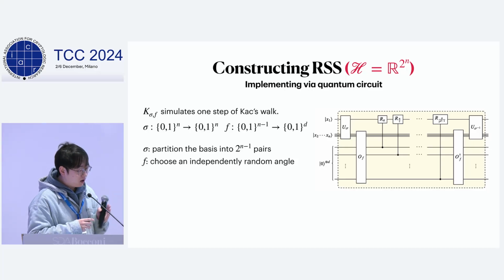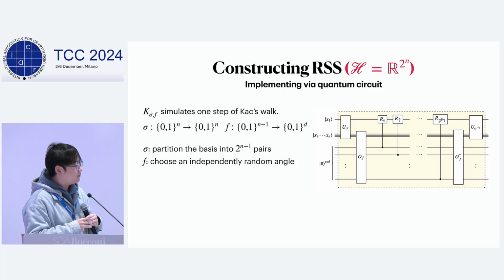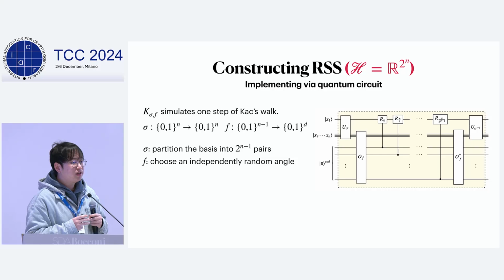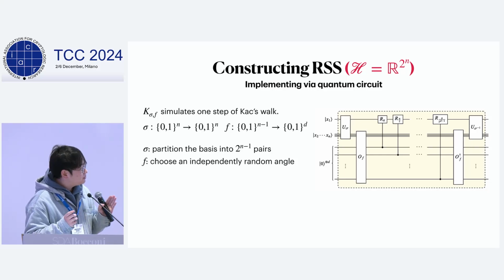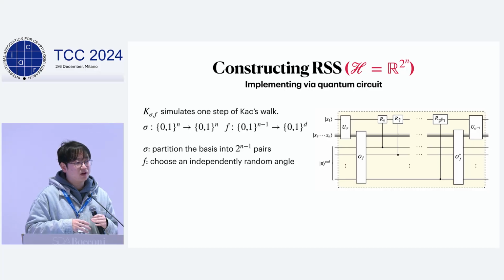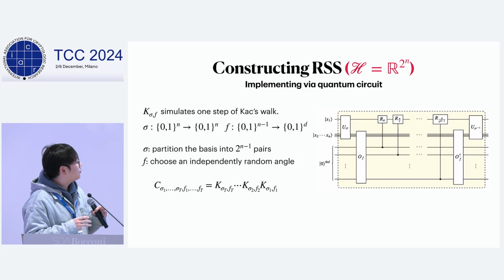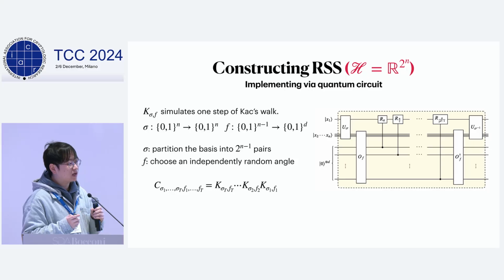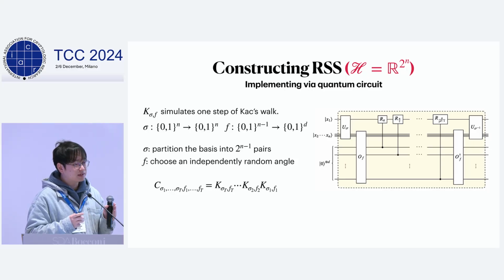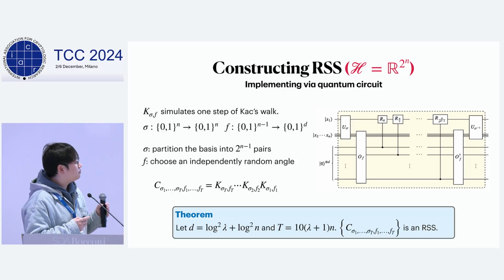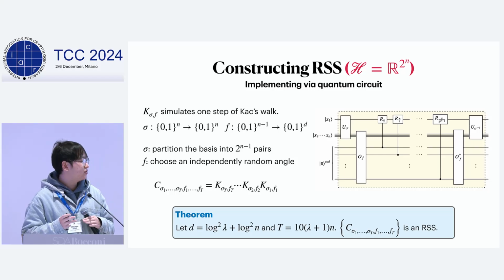And a single step of the parallel Kac walk can be implemented via a quantum circuit denoted by K_{sigma,f}. Here sigma is a random permutation and f is a random function. Roughly speaking, sigma is used to partition the basis into 2^(n-1) pairs, and the random function is used to sample an independent angle for every pair. Then repeat the circuit for t steps. We have circuit C, which represents the t steps of the parallel Kac walk. Then we know the output state of C is statistically close to a Haar random state, which means C is an RSS. Then by replacing the random permutation and random function, we obtain a construction for PRSS.